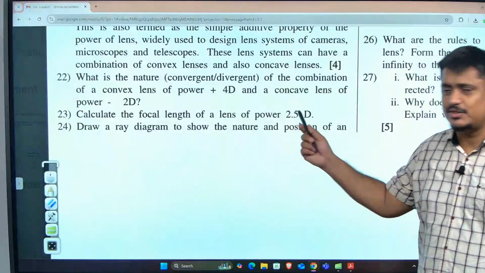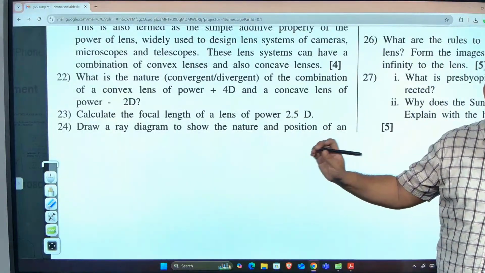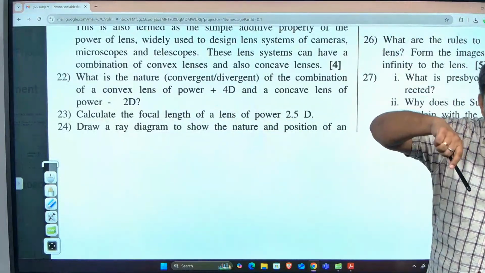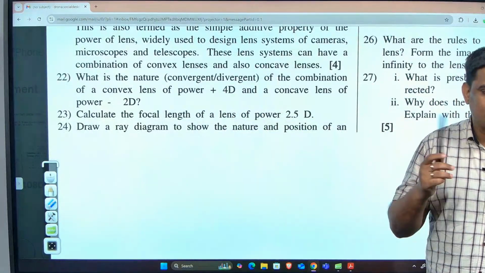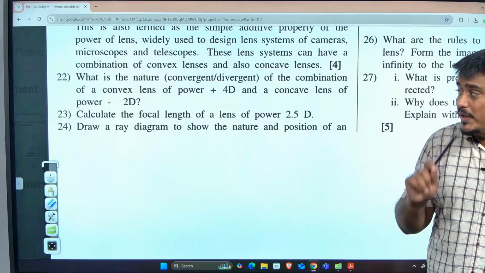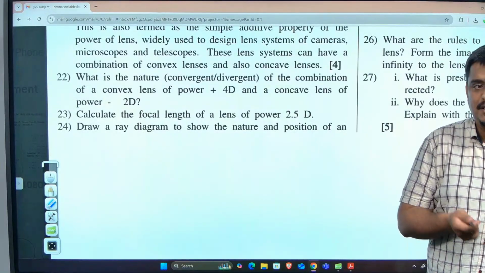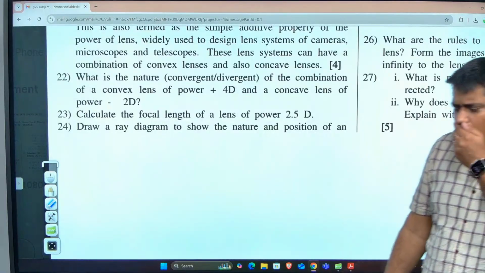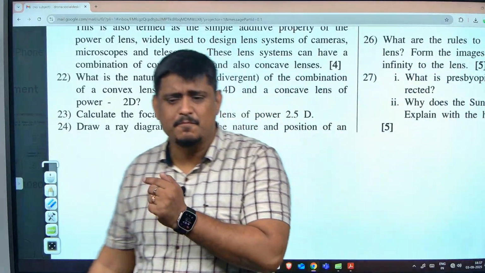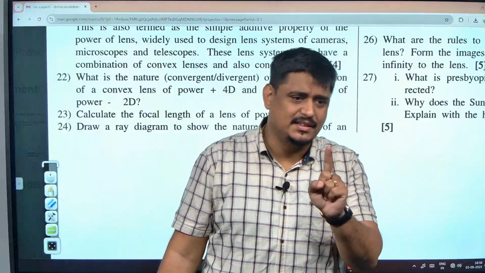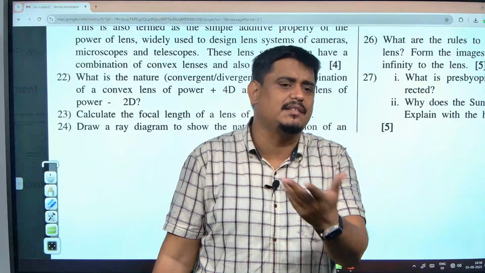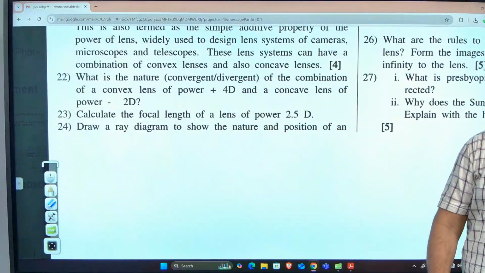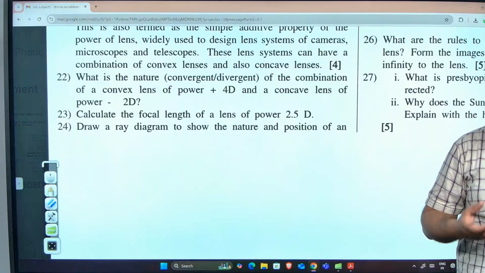See what he said, you understood. Power is equal to P1 plus P2. P1 is plus 4D, P2 is minus 2D, plus 4D minus 2D will become 2D. And 2D is positive. It means focal length is positive. If focal length is positive, it is only possible if the lens is a convex lens. And if it is a convex lens, it has a converging nature. So they are asking you to find the nature. Answer is convergent. Are you getting how it came?